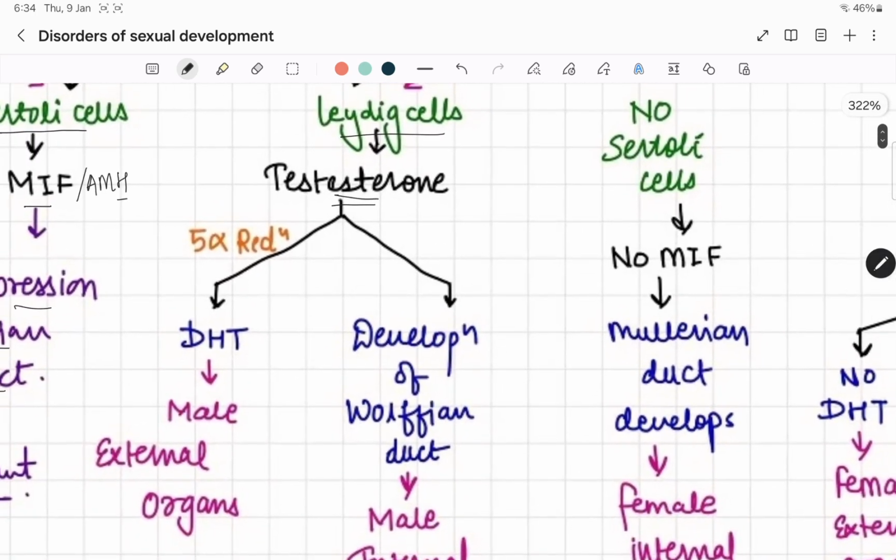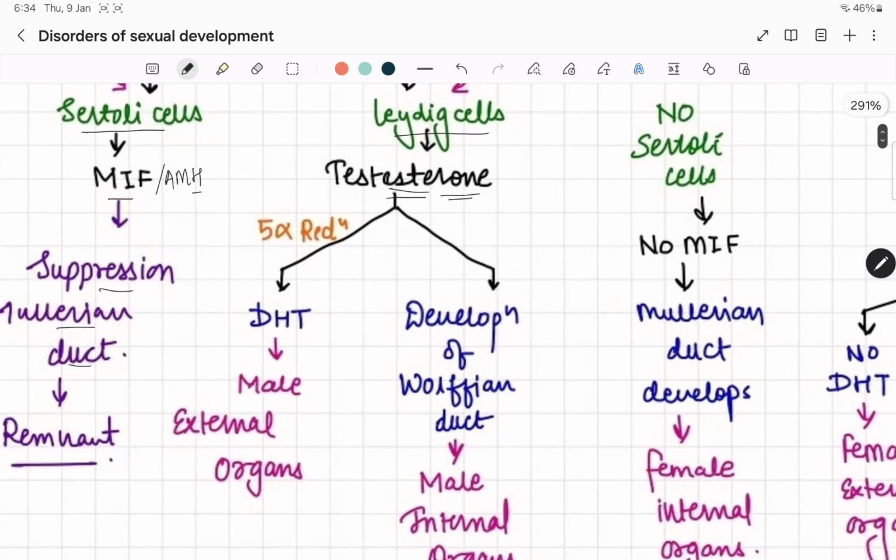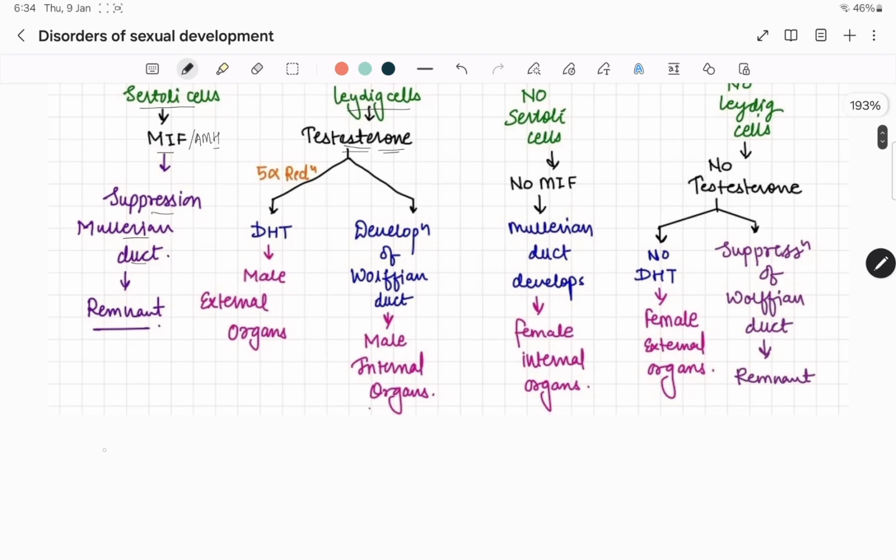Testosterone is actually important for the development of the Wolffian duct. Basically two types of ducts are there. One is the Mullerian duct and the other one is the Wolffian duct. The Mullerian duct will lead to formation of the female organs, and the Wolffian duct will lead to formation of the male organs.